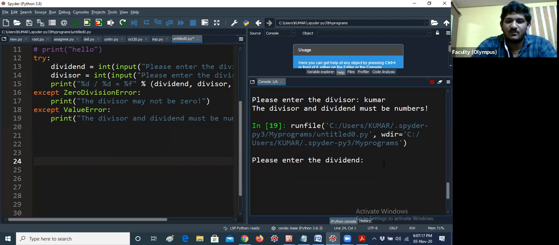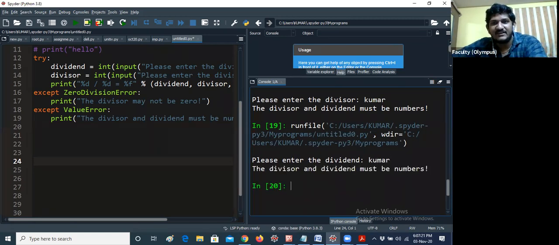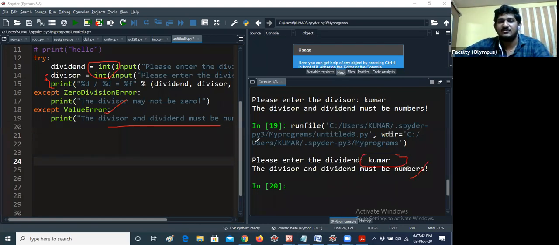If I am giving Kumar here, then immediately it will raise an exception. So that's the reason it is just forgetting those 2 lines. That means it is omitting those 2 lines, and it is obviously executing the value error we have, because value error means here you are using an integer, but you are entering Kumar. So that's the reason it is getting "divisor and dividend must be numbers".